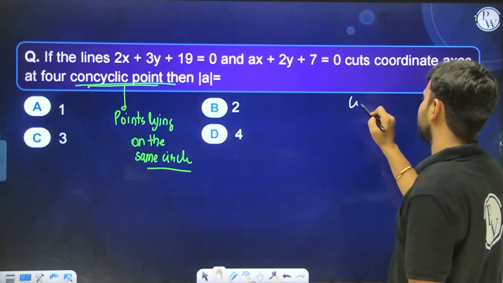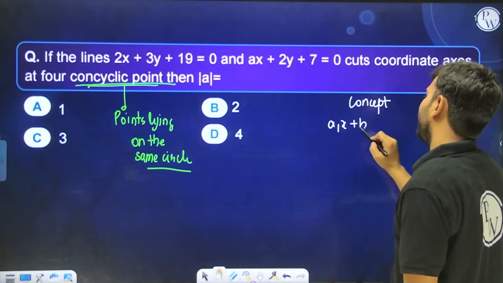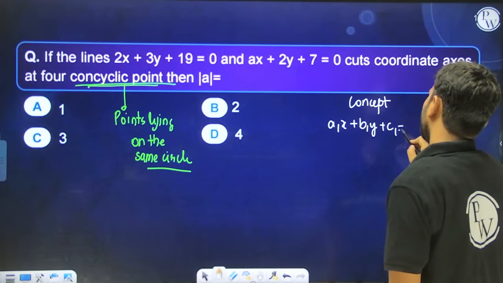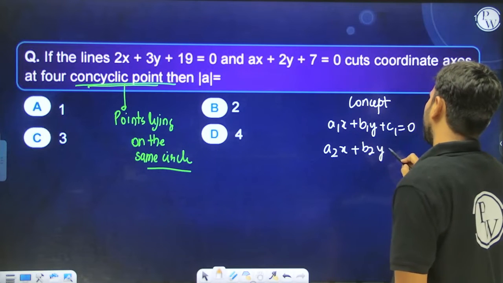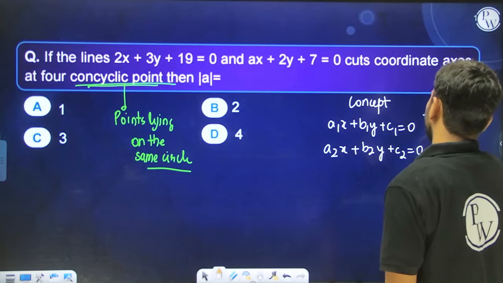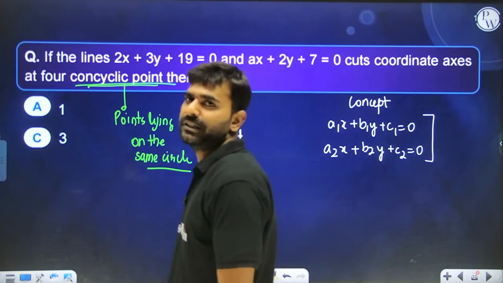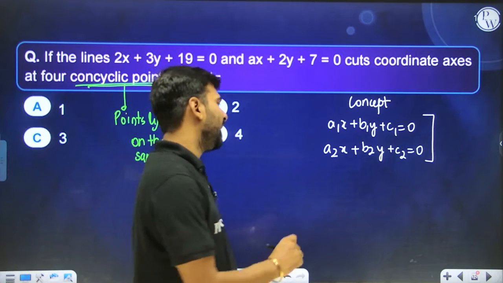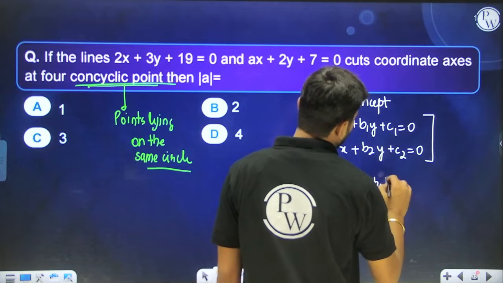So the concept says, if a1x plus b1y plus c1 equals 0 and a2x plus b2y plus c2 equals 0 are the two lines and they are cutting the coordinate axes and those 4 points are concyclic, then in that case a1 a2 has to be equal to b1 b2. a1 a2 has to be equal to what?